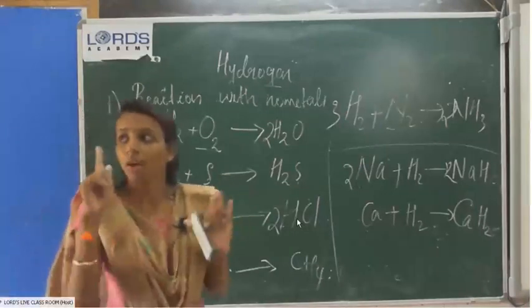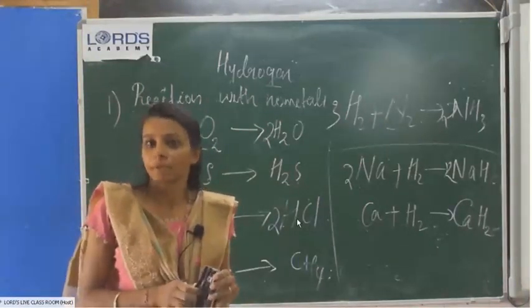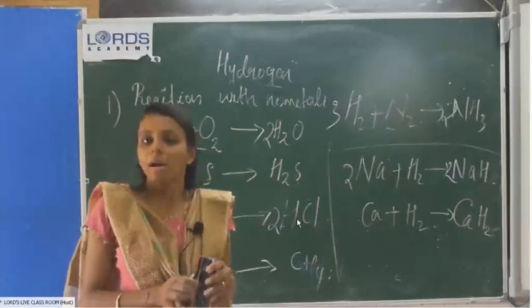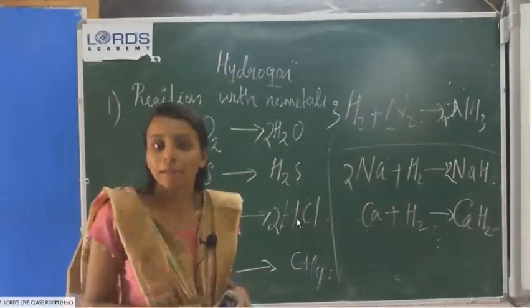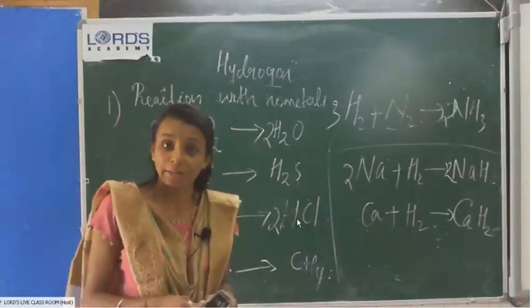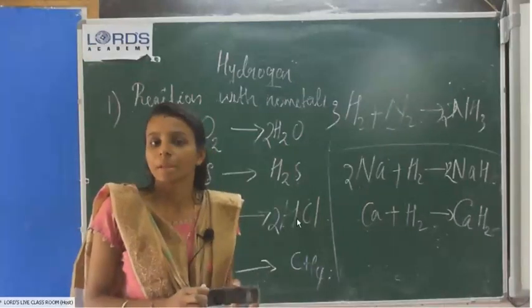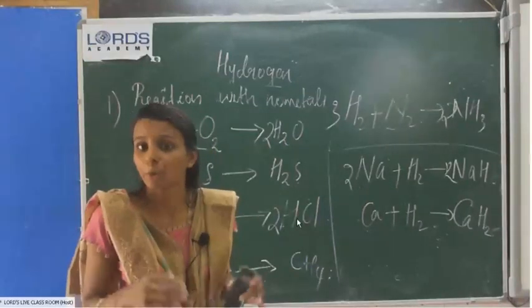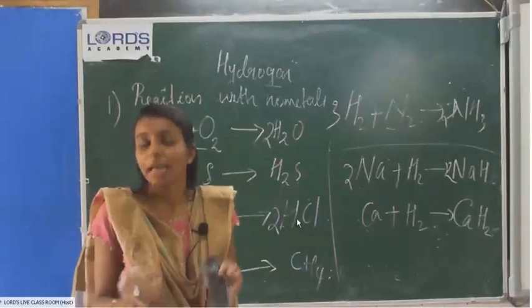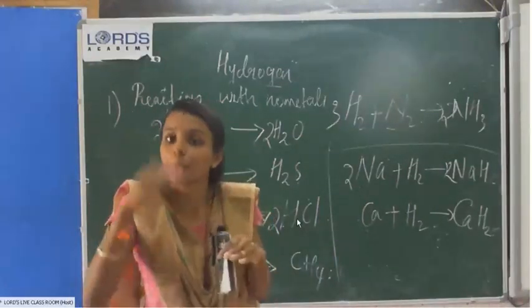That I told in the case of electrolysis. Hydrogen is combustible in nature. Hydrogen, it is combustible. What is the nature of hydrogen gas when burned? Which way will it burn? If it's pure, it will burn with a blue flame. Blue flame, study that. If the hydrogen is pure, it will burn with a blue flame.